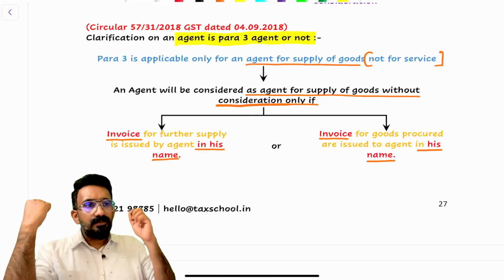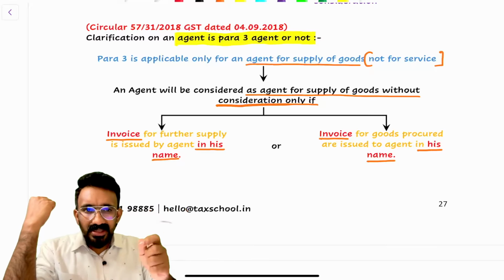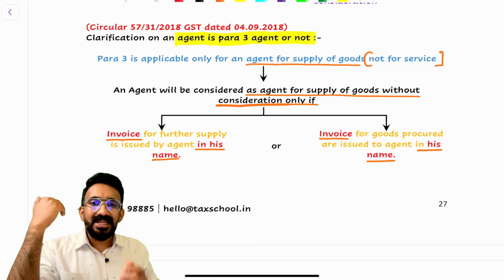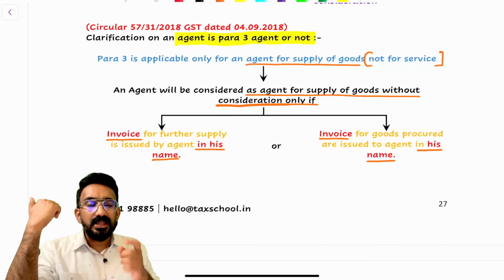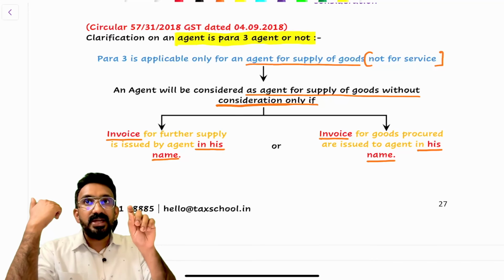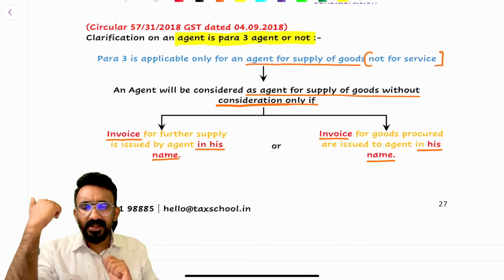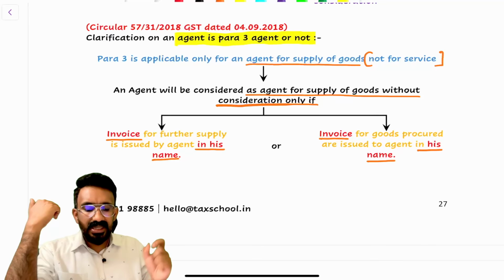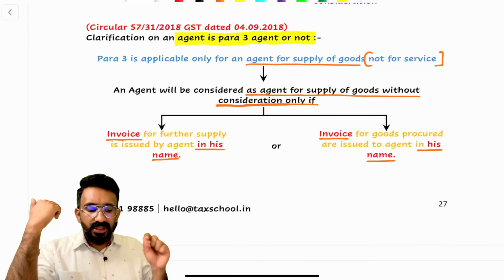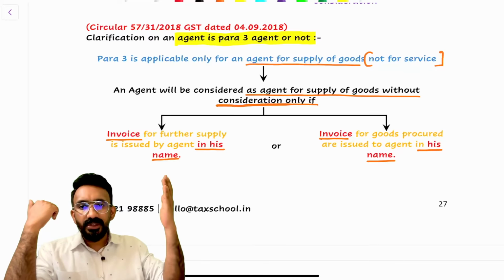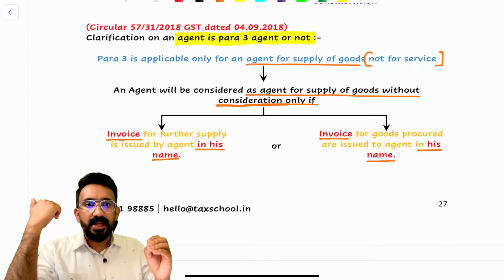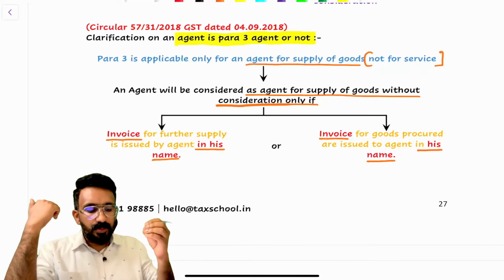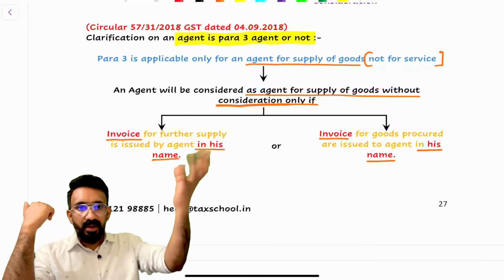However, there is a second type of agent. What happens? The principal sends the goods to the agent. Now the agent is selling the goods to the customer. At that time, the agent is giving the bill. In the bill, the supplier name is given as the agent's name itself. That's what is given in the circular. Para 3 is applicable only for an agent for supply of goods, not for service. An agent will be considered an agent for supply of goods without consideration only if the invoice for further supply is issued by the agent in his own name, or the invoice for the goods procured is issued to the agent by the third party in his own name.